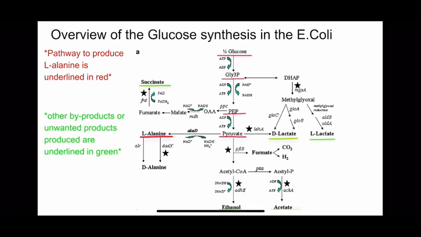So this is the overview of the glucose synthesis in the E. coli. The pathway to produce L-alanine is underlined in red. The glucose is being reduced to pyruvate, and then with the help of ALAD, it's being oxidized to L-alanine. There are also other byproducts which are underlined in green, such as succinate, ethanol, and acetate.